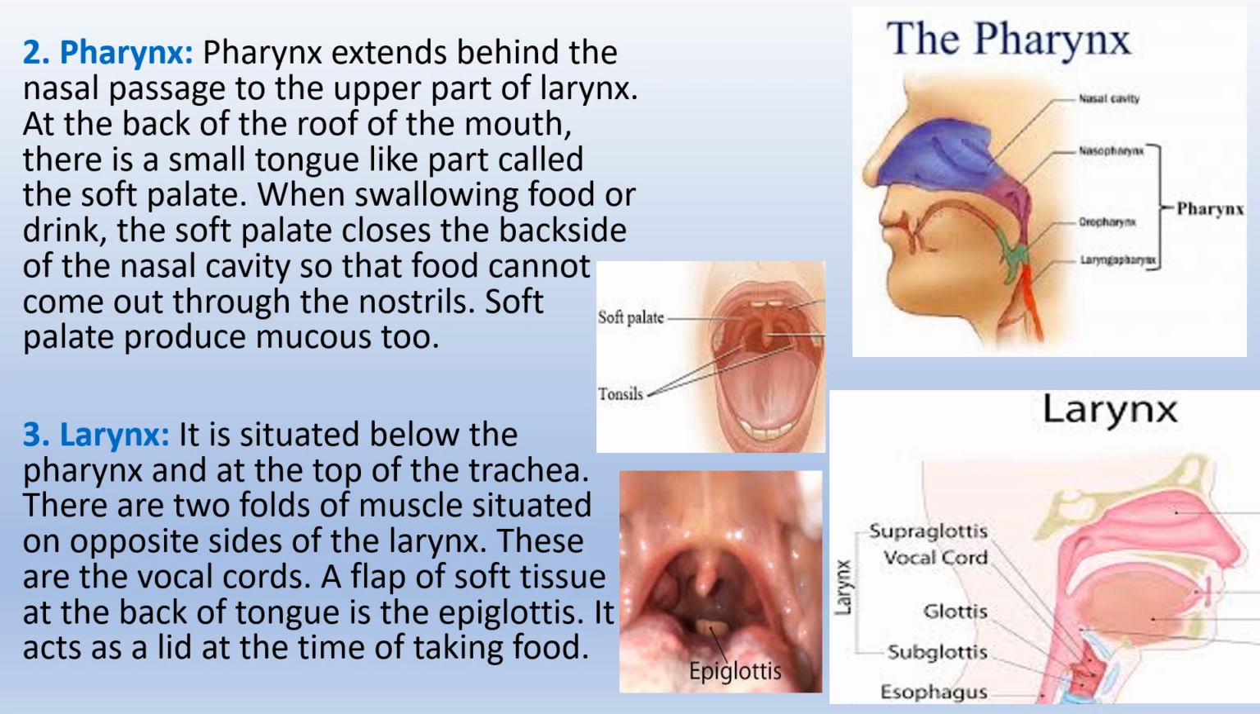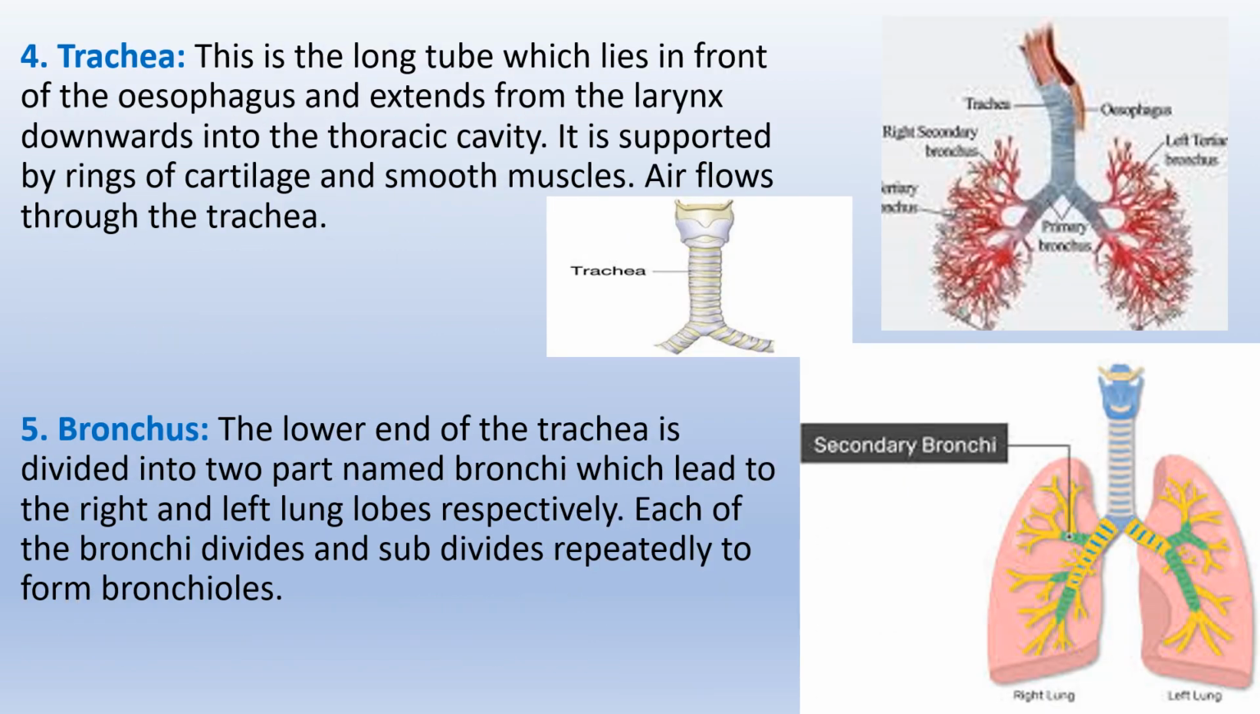Larynx. It is situated below the pharynx and at the top of the trachea. There are two folds of muscle situated on opposite sides of the larynx. These are the vocal cords. A flap of soft tissue at the back of the tongue is the epiglottis. It acts as a lid at the time of taking food.